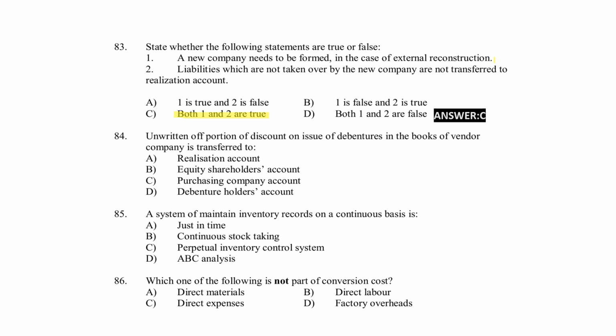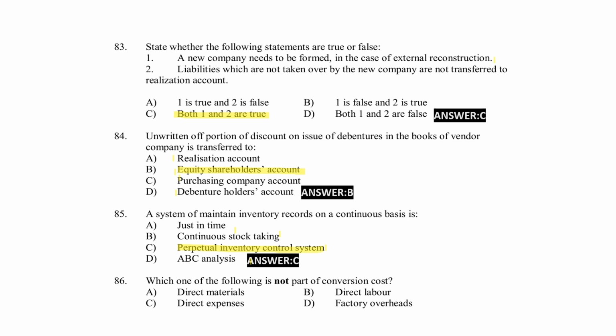Next, unwritten off portion of discount on issue of debenture in the books of vendor company is transferred to realization account, equity shareholders account, purchasing company account, debenture holders account. Here, equity shareholders account is the right answer. Next, the system of maintaining inventory record on continuous basis is just in time, continuous stock taking, or for the control, ABC analysis. Option C is the right answer here, perpetual inventory control system.